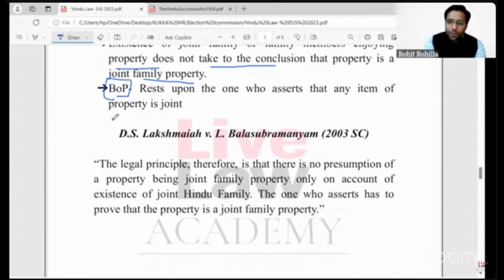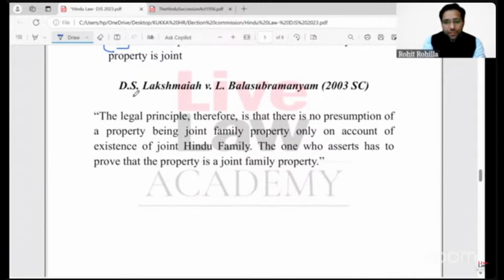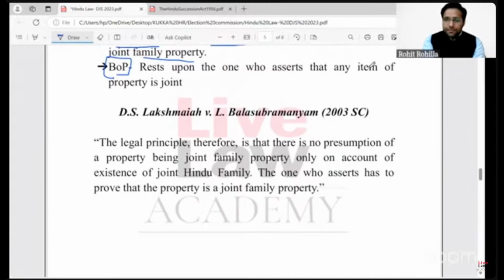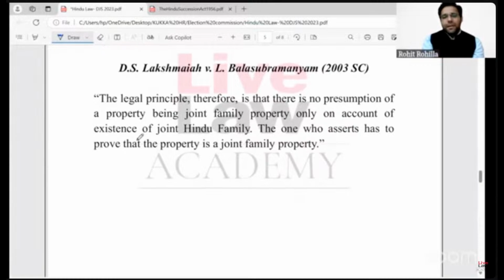And the same observation was made by the Honorable Supreme Court in the year 2003 in the case of D.S. Lakshmaya versus L. Bala Subramaniam, right? It says that, after discussing the law relating to joint family property, I think it was para 18, you can check it.